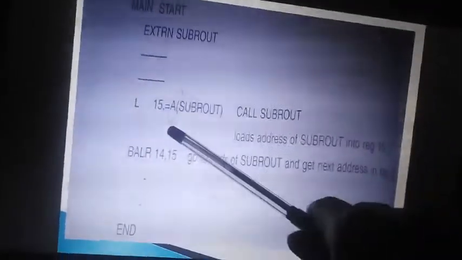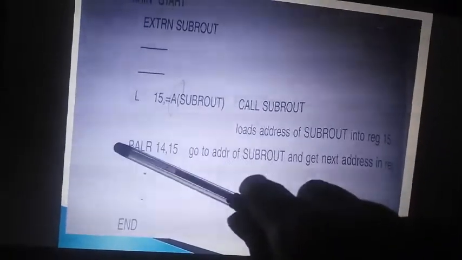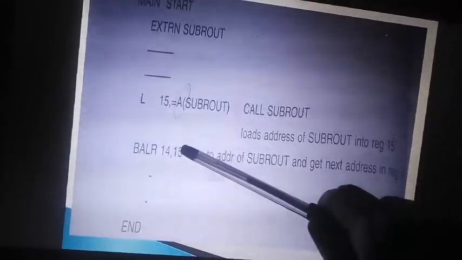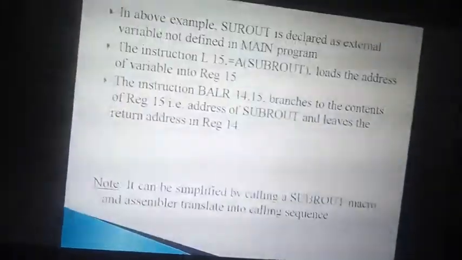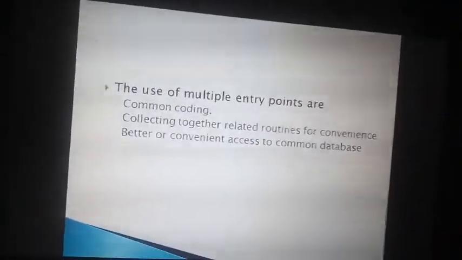BALR, in that also we use 14. Here we store the return address line number. The PC has the line number, we store it and jump to 15. And over here when BR is encountered, it branches unconditionally to register 14. BR branches unconditionally to register 14, so it will go to the return address. So this was the explanation of this program.